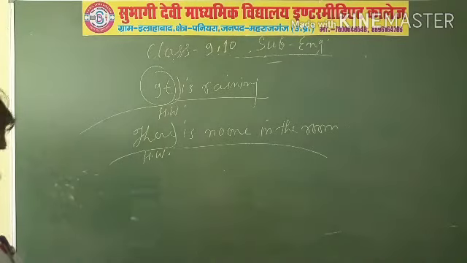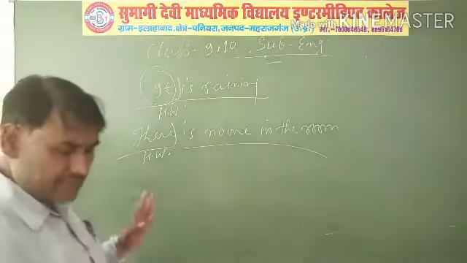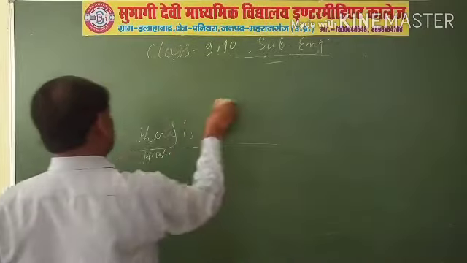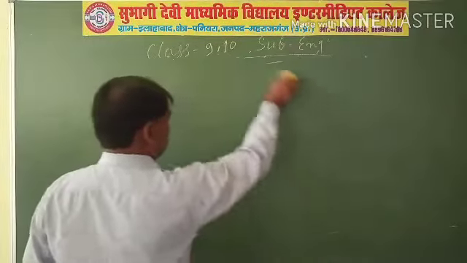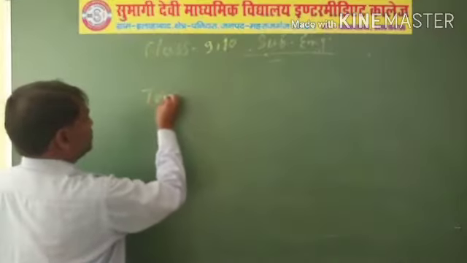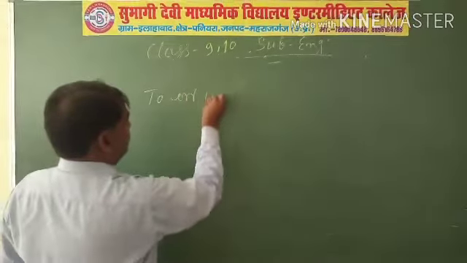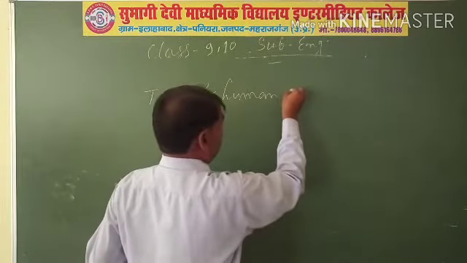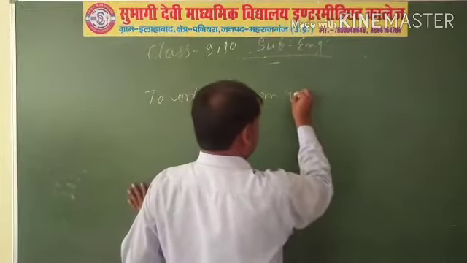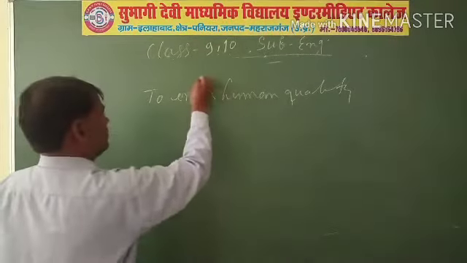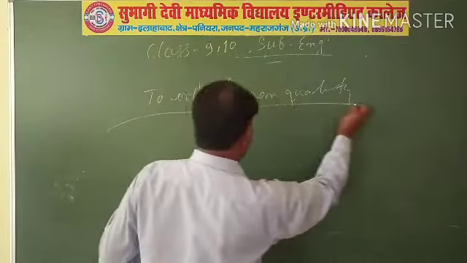Now in an infinitive you may find the subject or head word as well. Here is human quality. Here this is the subject and this is the predicate.